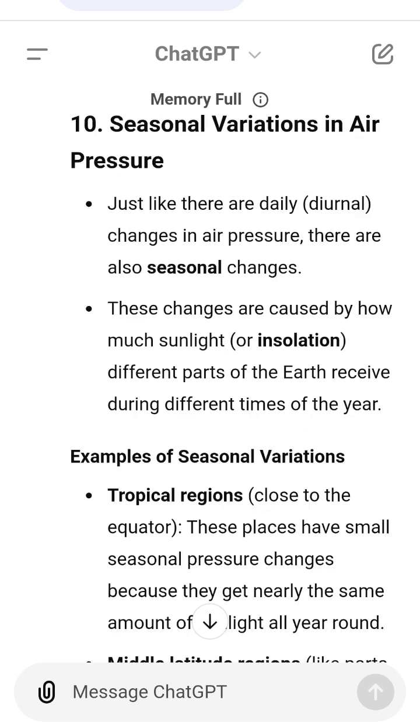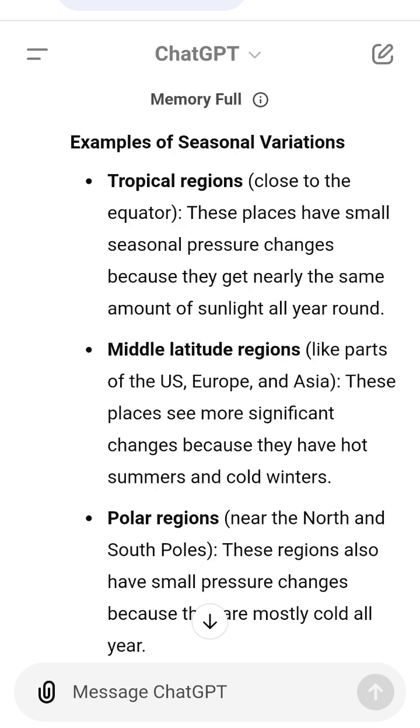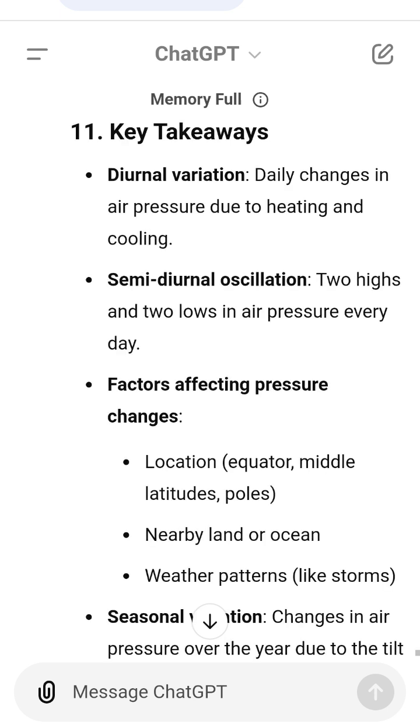Conclusion. Understanding air pressure and its variations helps meteorologists predict weather patterns and prepare for storms. It's like reading the heartbeat of the atmosphere to know what's coming next.